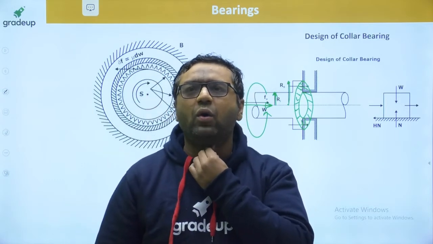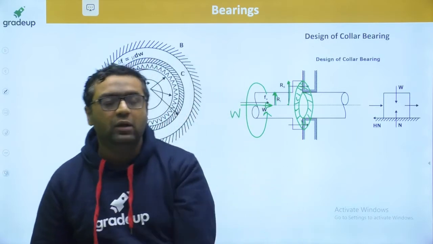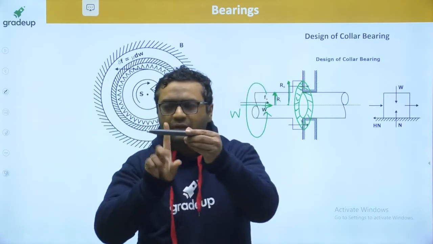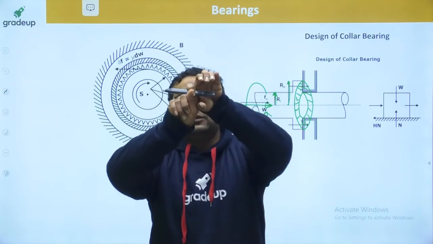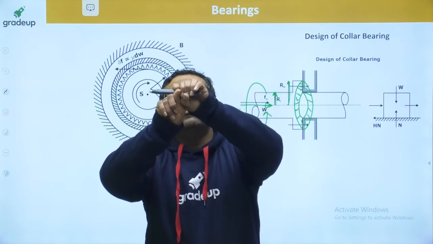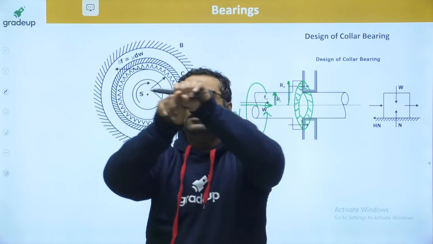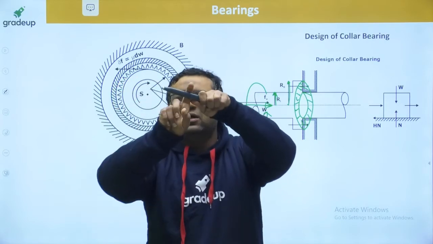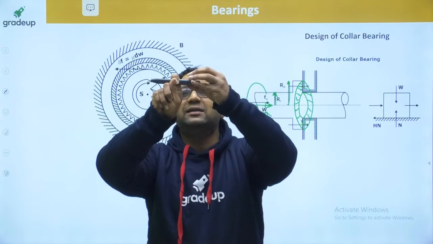Ravi, I didn't get how the inner circle forms. Dear, because this is shaft, this is collar, and this is bearing. So the bearing will be having some inner and outer circle. No? Okay, this is the case. Shaft, collar is welded on this, and let us say this is bearing.